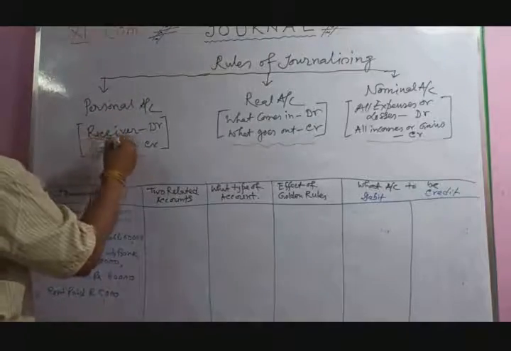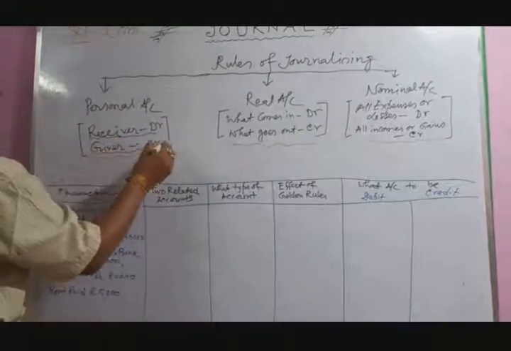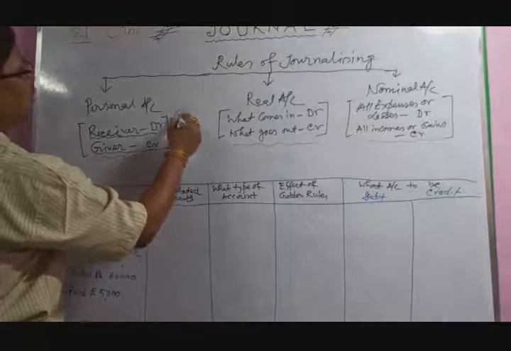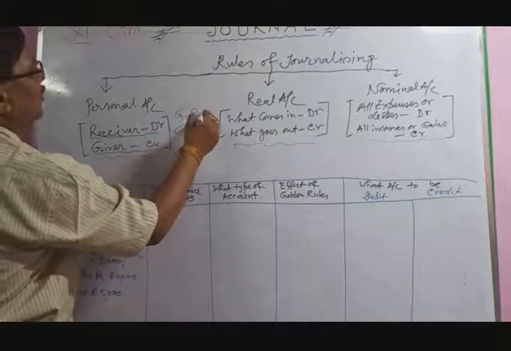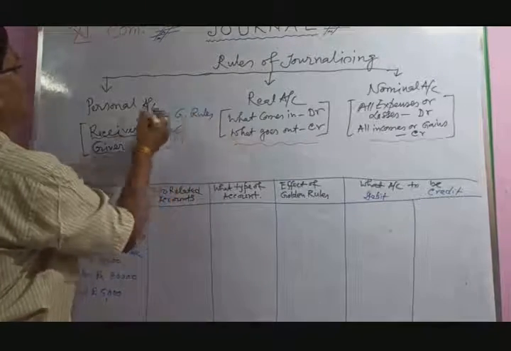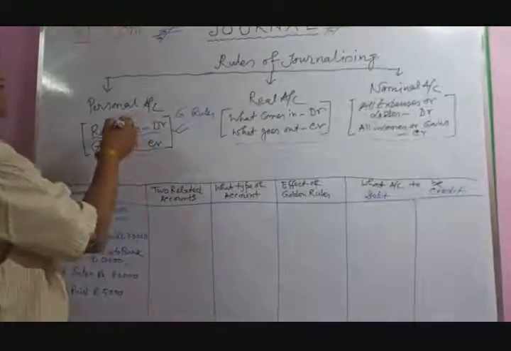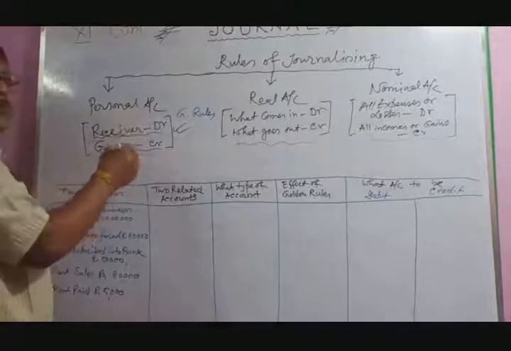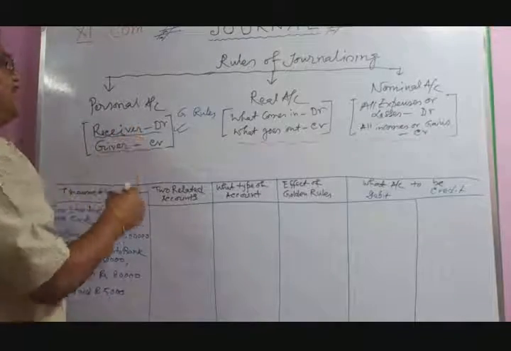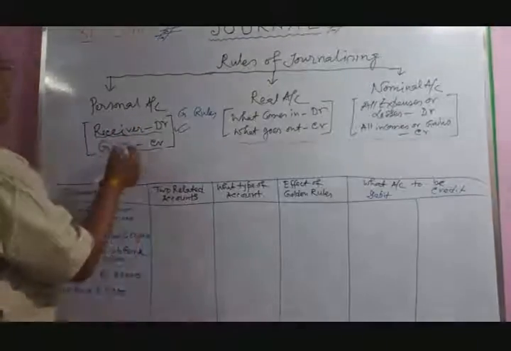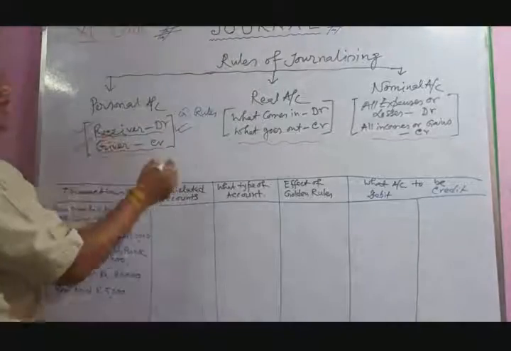Personal accounts relate to persons, and their golden rule is: receive her, debit; give her, credit. Okay, these are the golden rules for personal accounts, all accounts relating to persons. Again there are three types of persons: natural persons, artificial persons, and representative personal accounts. Their golden rule: debit the receiver and credit the giver.